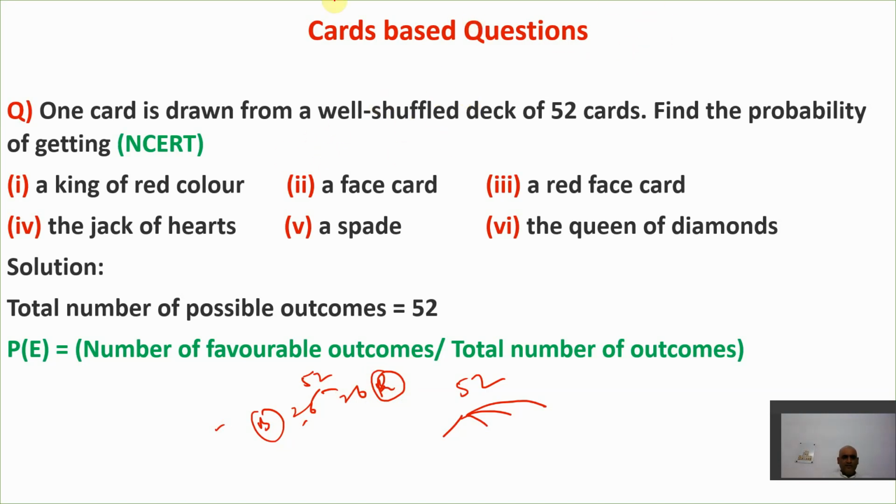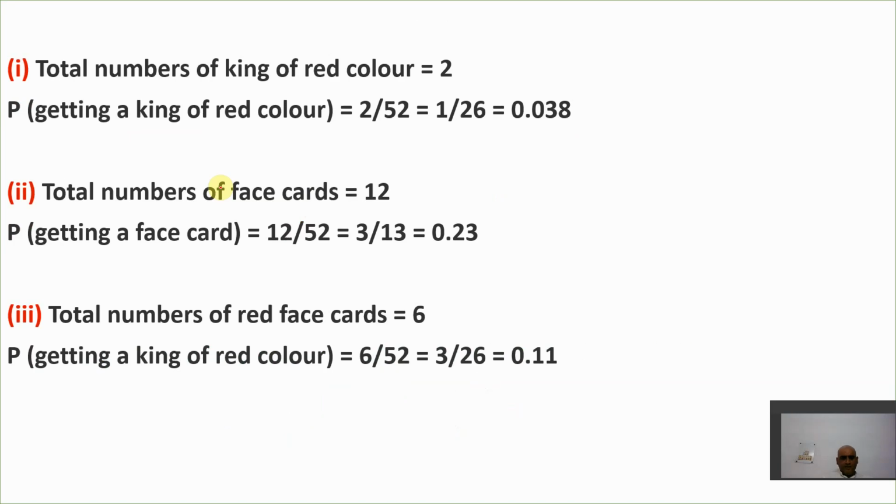Now let us say, one card is drawn from a well shuffled deck of 52 cards. I'm not explaining about the cards here, I hope you are already aware of it. What is the probability of getting a king of red color? A king of red color.